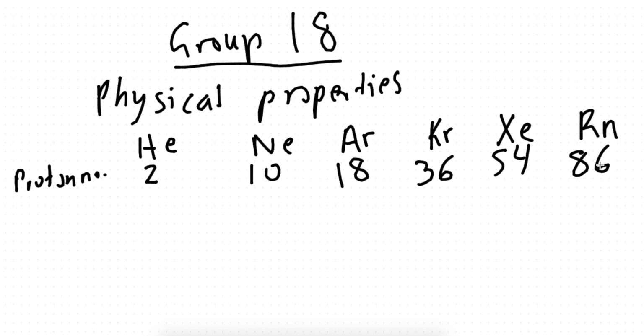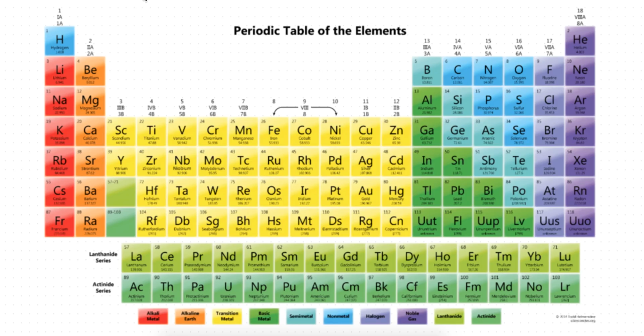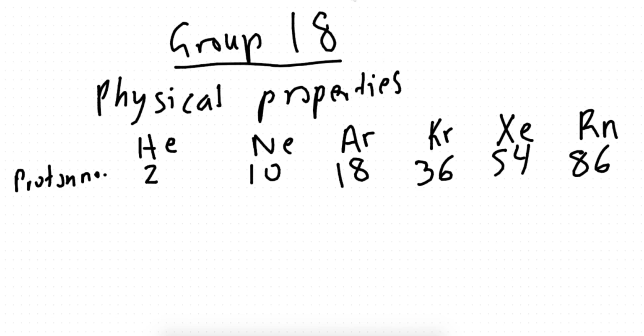We've put the proton number down. We need to understand the trend. Okay. So when we look at a group, always know that the proton number is going to increase as you go down the group. Okay, guys. When you go down the group from helium to radon, the proton number increases. Okay. Now, the next important thing, atomic radius.